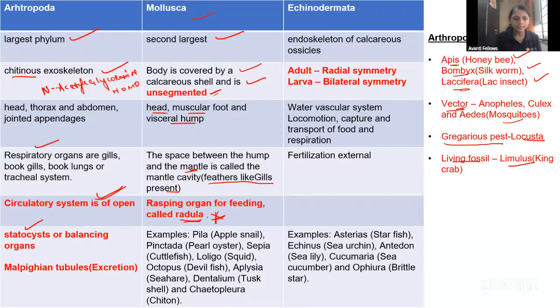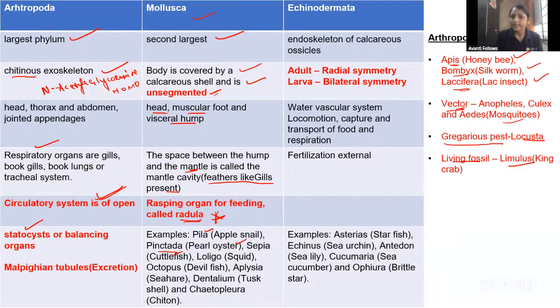Okay. Then examples of the mollusca are Pila. Pila is the apple snail. Pinctada is the pearl oyster. I know, guys, remembering the examples is very difficult. But at the end of this slide, I have given all the mnemonics for all the non-chordates. Don't worry. Okay. Fine. And Pinctada, pearl oyster. Sepia is a cuttlefish. Loligo is a squid. Octopus, devilfish. Aplysia and Dentalium and Chiton. Chiton comes under the mollusca.